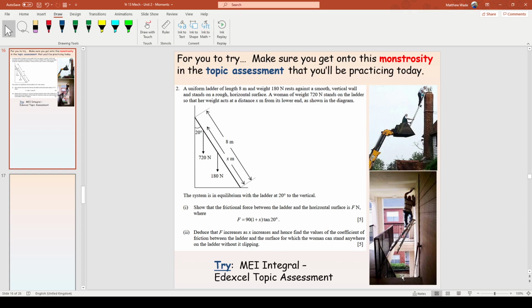But just so you know, I've attached the worksheet. It's the MEI Integral A Excel Topic Assessment. So I've attached it and its solutions. Do your best not to look at the solutions. This is question 2 on that sheet, so you don't have to do it with the video paused or anything. You can go and look at that sheet now, and just make sure you get onto this one, okay? Because that's tough, and if you can do this, you can do all the moment questions.